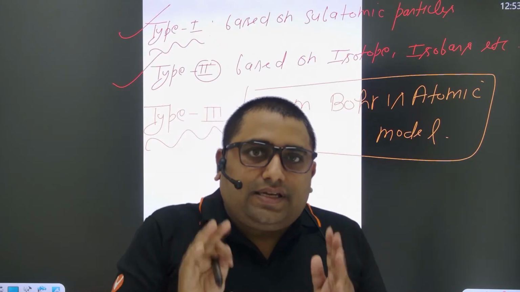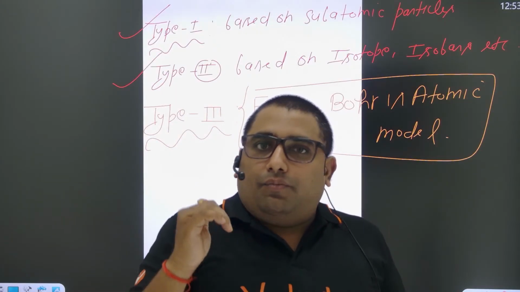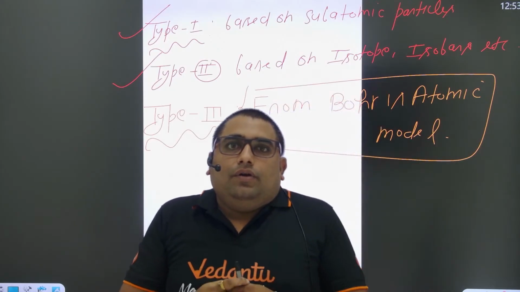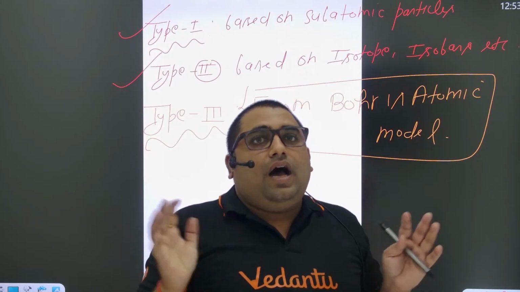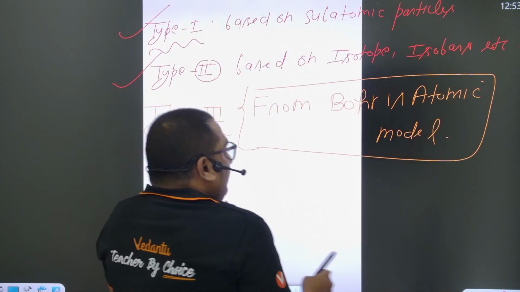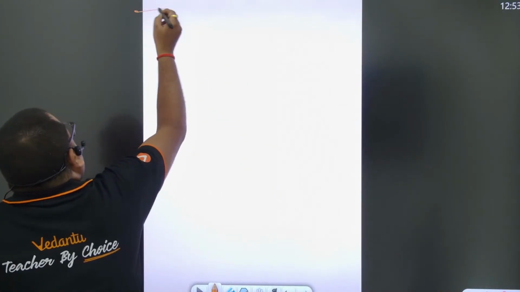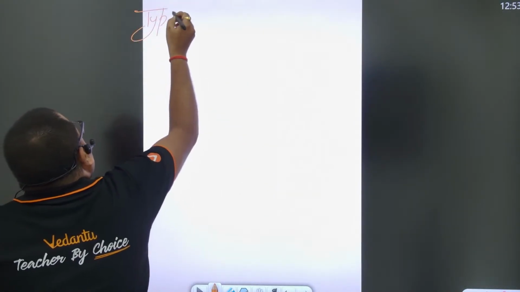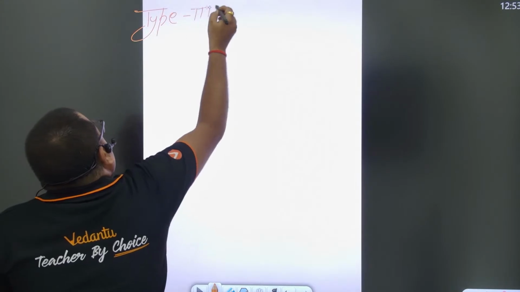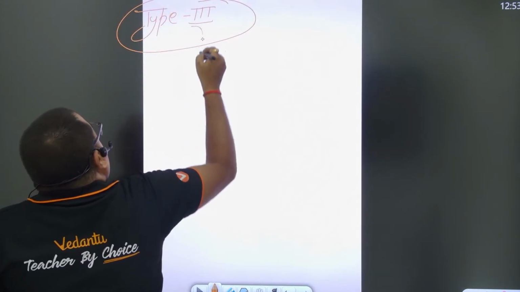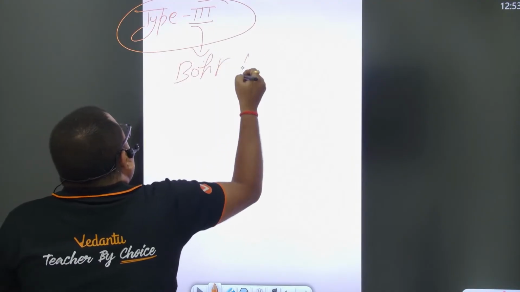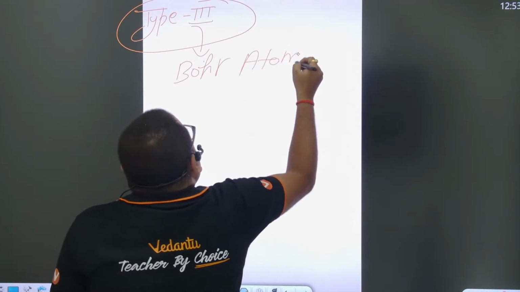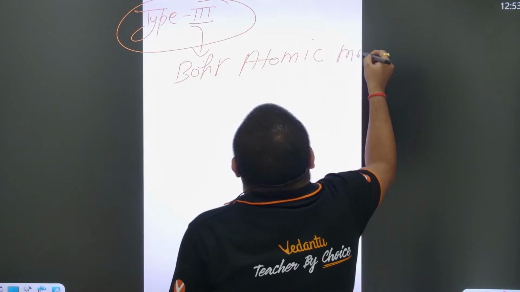So first I am giving you the idea from which part or which quantity they ask the question. In type 3, they always ask questions related to the Bohr atomic model.